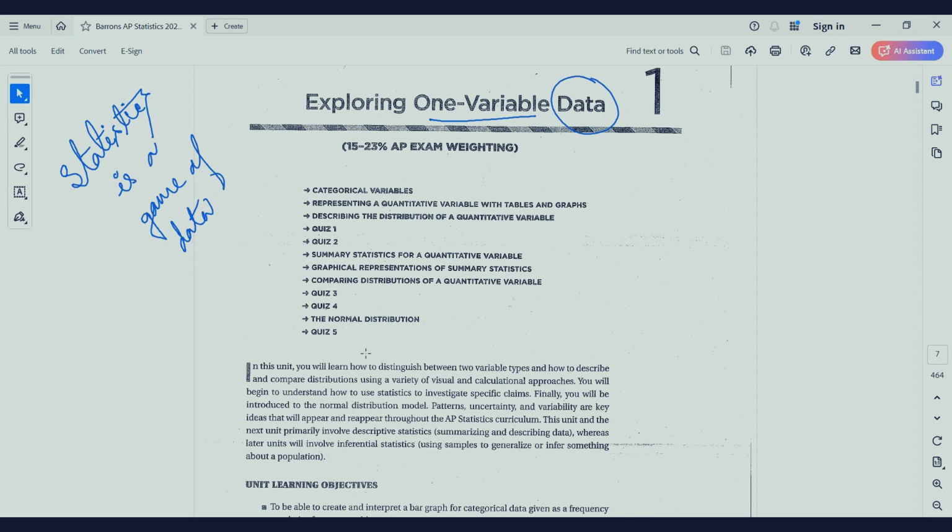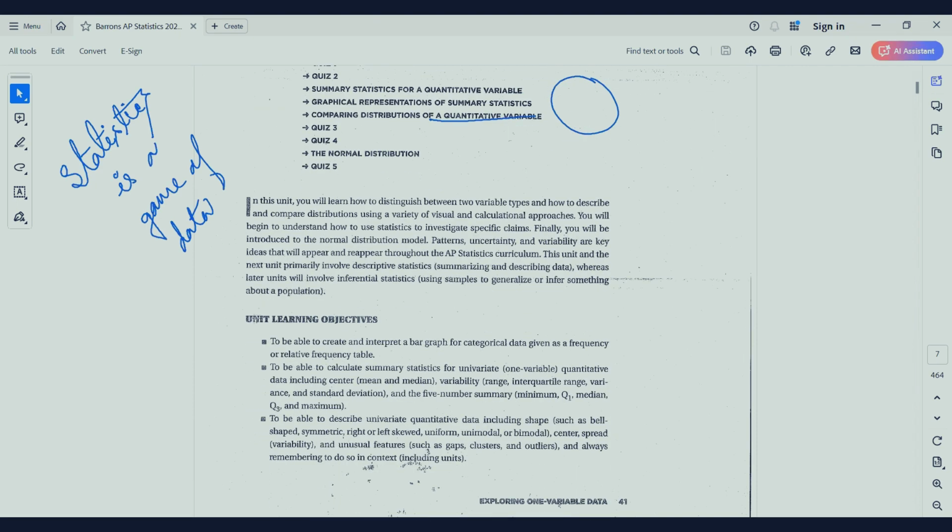Now, what will be the key aspects that we will be learning in this chapter? We will be learning about categorical data, frequency table, relative frequency table. We will be learning about univariate, that is one variable, that is ultimately our goal in this chapter. Quantitative data, including center, mean, median. There is also another concept called mode that we will be learning. Then we have range, interquartile range, variance, standard deviation, and 5-number summary, that is minimum, Q1, median, Q3, and maximum.